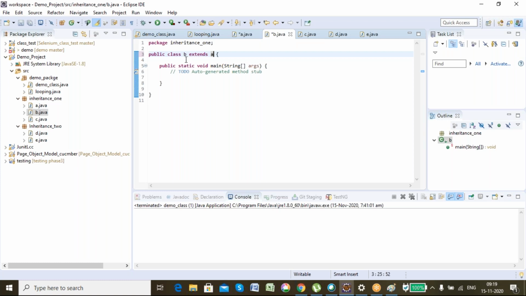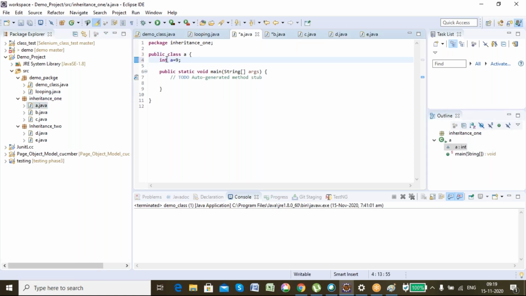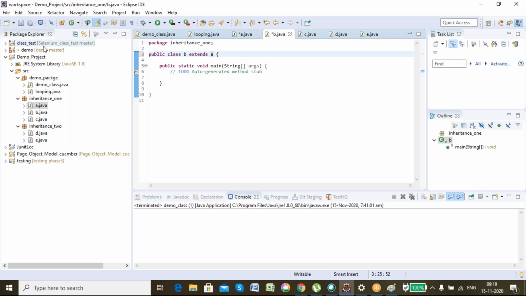Now, as class B has inherited class A, this data member a is also present in B by default. So let's say, for example, I'm trying to access it. I have to create an object to access it.